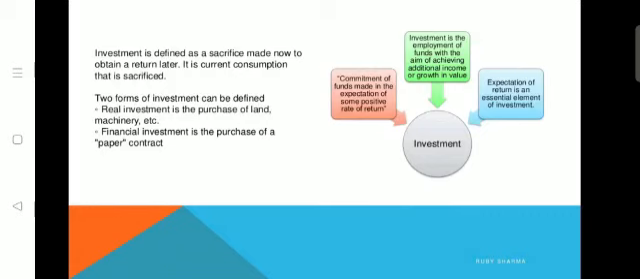Under investment, we can consider that the expectation of return is an essential element of investment. Whenever you make a consumption sacrifice, you employ the fund into some things, and that employment of fund is always expected to bring some returns. The essential thing under investment is that you expect the return. Only with the expectation of return do you make your sacrifice of consumption. That is what is called an investment.